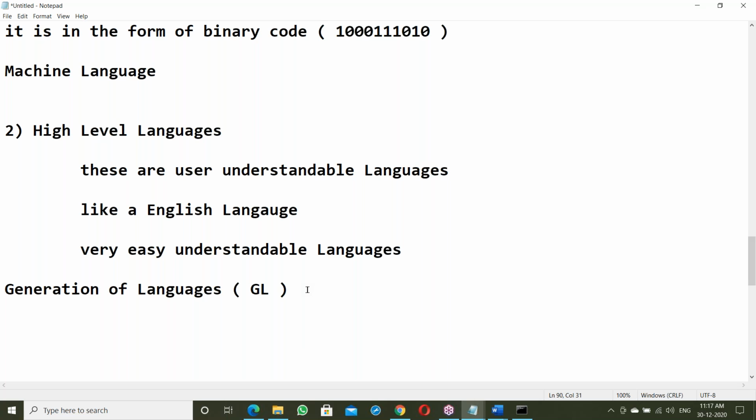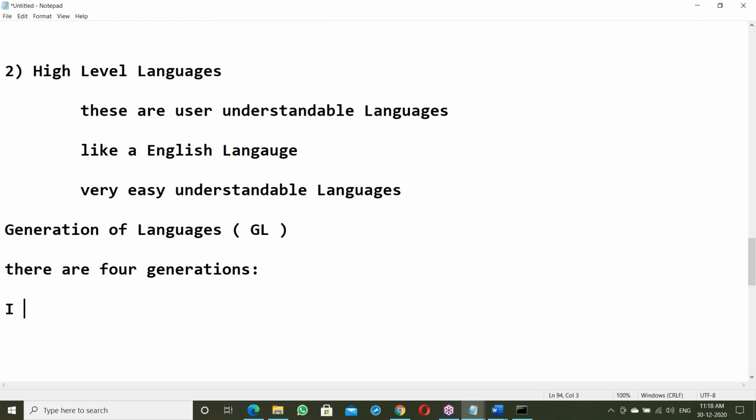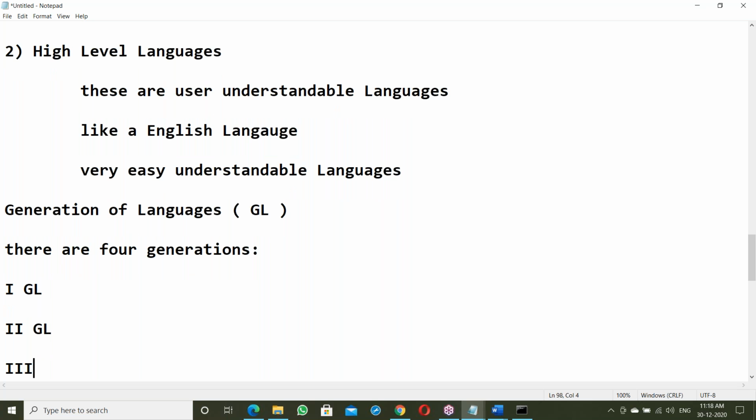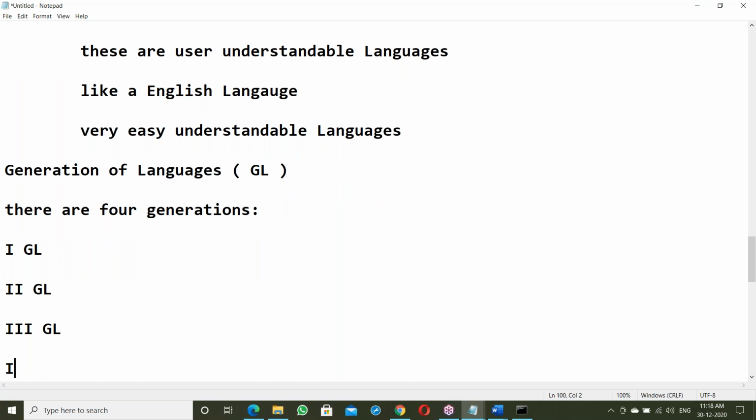Yeah, Vijay writes: generation of language. There are four generations. First GL, next second GL, next third GL, next fourth GL. There are four generations of language.